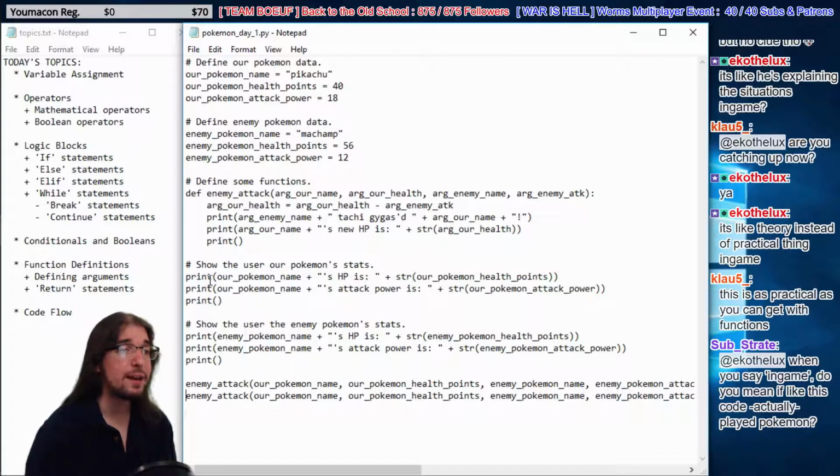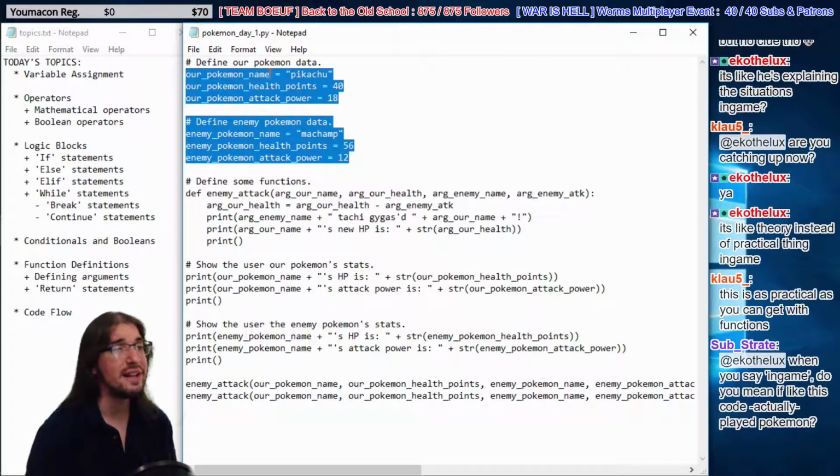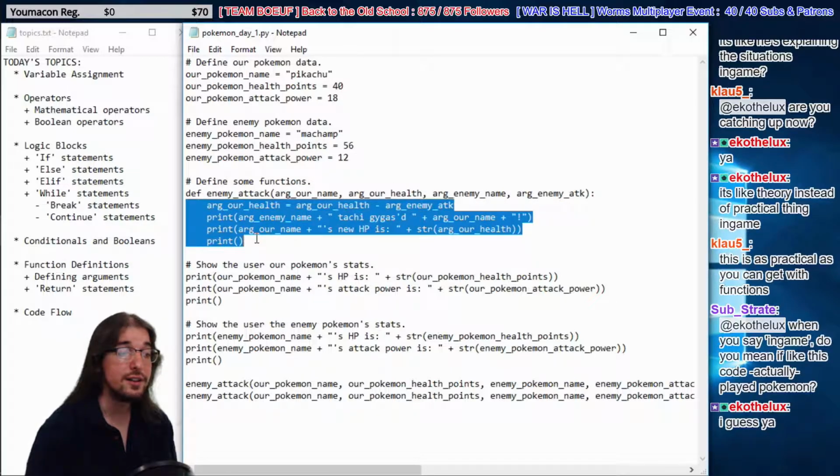But before we do that, we're printing off our Pokemon stats here. Again, we're going straight down. The code's always read from top to bottom. This code is executed. It's on the far left. We're defining all this data. This code is not executed. And we define a new function that's executed. See, it's on the left. So we're defining a new function, but the actual function's code does not run until we call it.